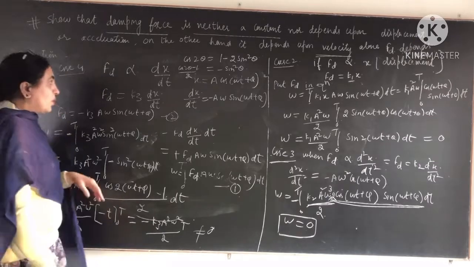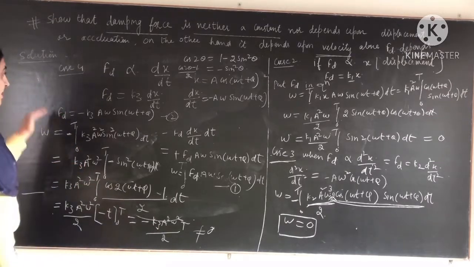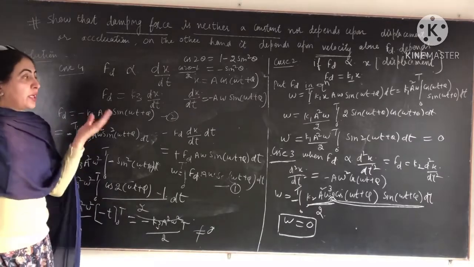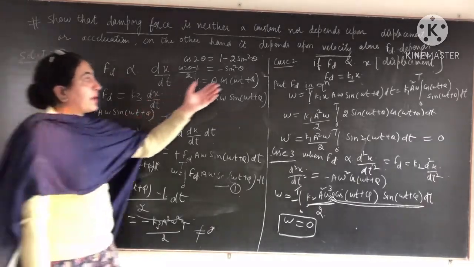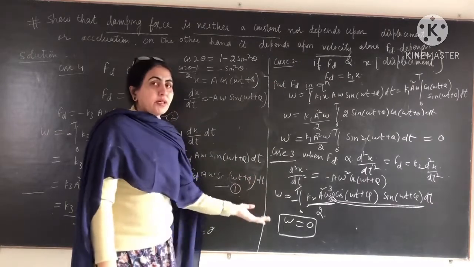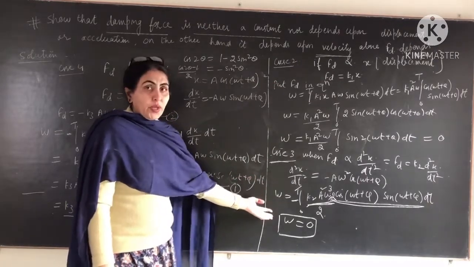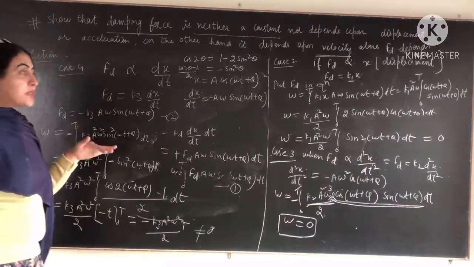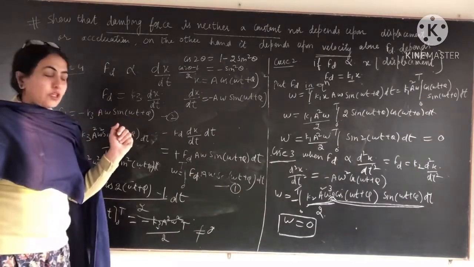So from all this discussion, in case 1 we have work done 0, and in case 2 and case 3, when it depends upon displacement and also upon acceleration, the work done will also be 0. That contradicts the statement that damping force is a frictional force.